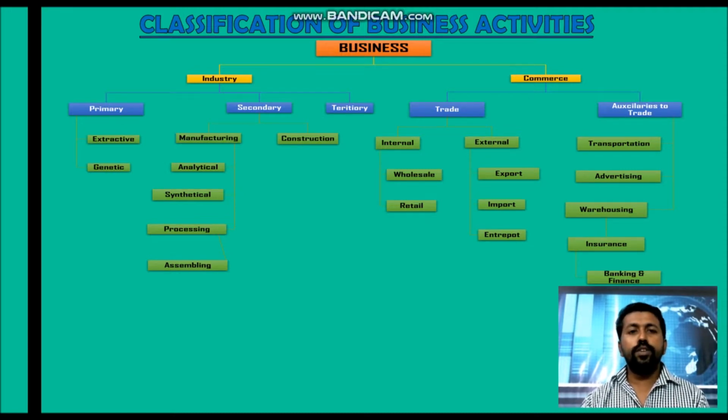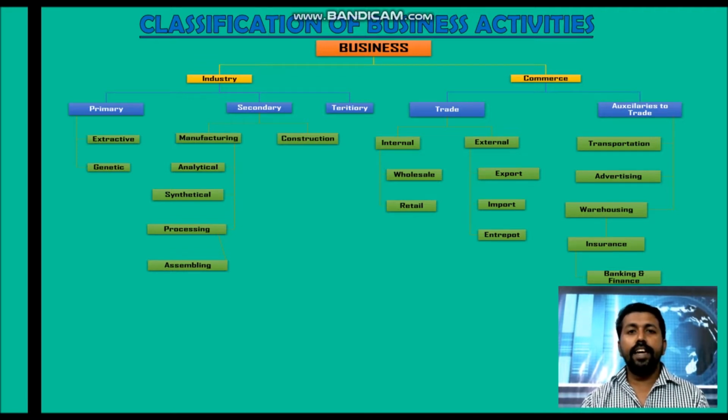Industry is classified into three: primary, secondary, and tertiary industries. Primary industries are classified into two: extractive industries and genetic industries. Secondary industry is classified into two: manufacturing industry and construction industry.